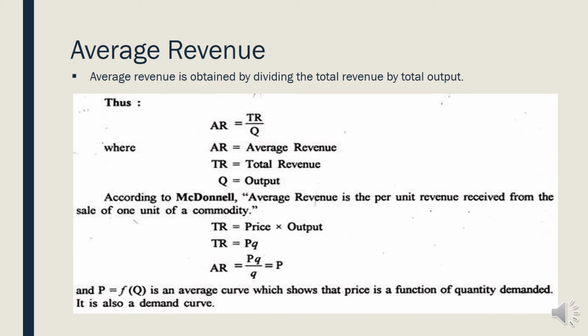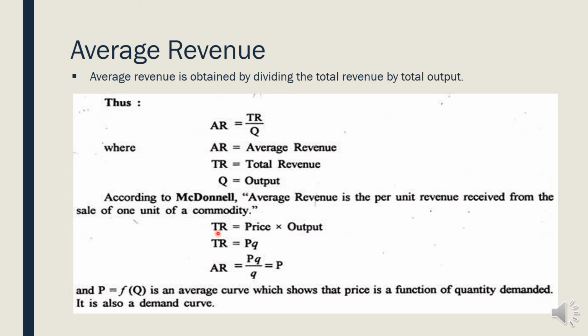Then, average revenue is obtained by dividing total revenue by total output. So average revenue is equal to total revenue divided by sales, or quantity. According to McDonald, average revenue is the price per unit. Average revenue is the per unit revenue received from the sale of one unit of the commodity. When you are selling one unit of a commodity, the revenue you receive is considered average revenue.